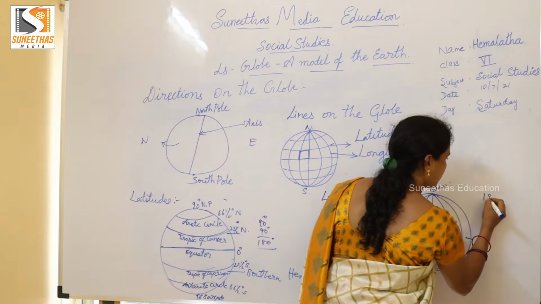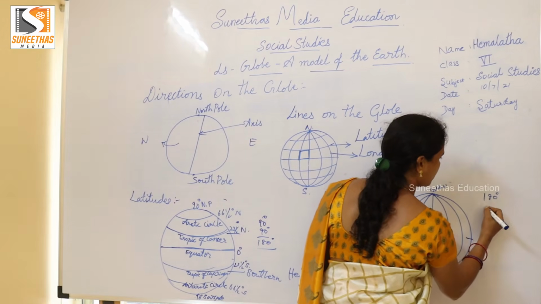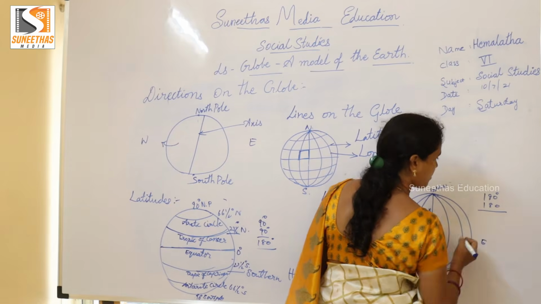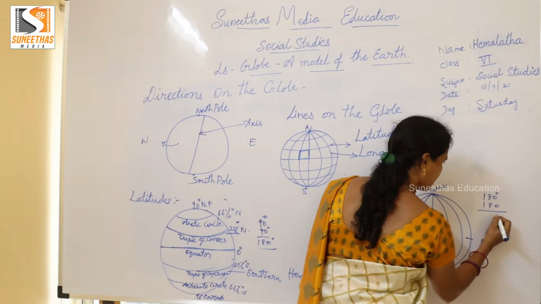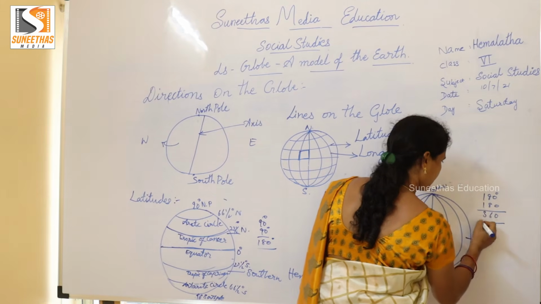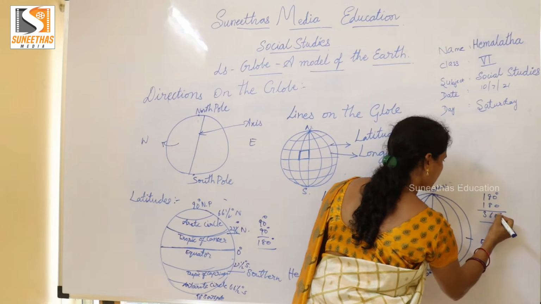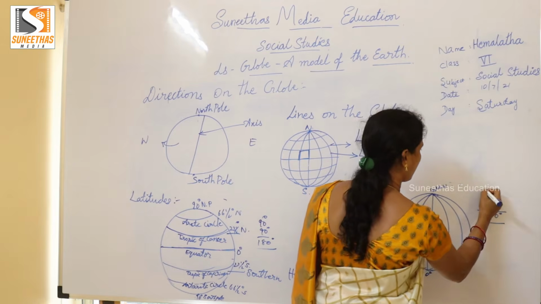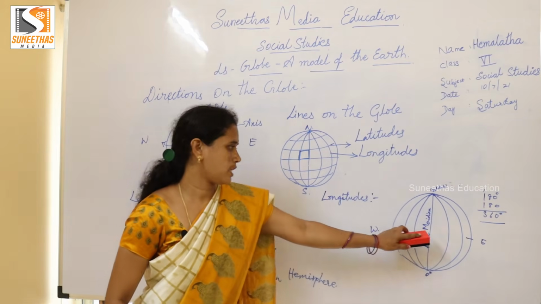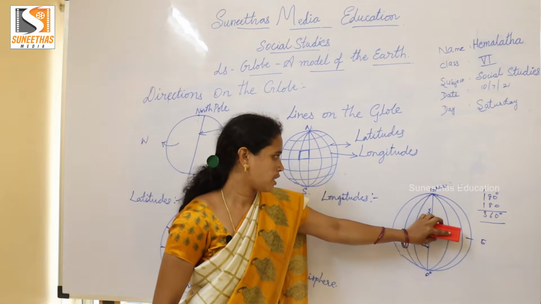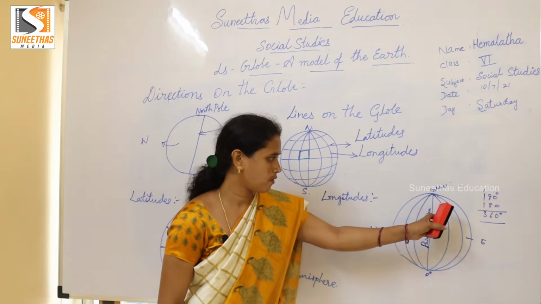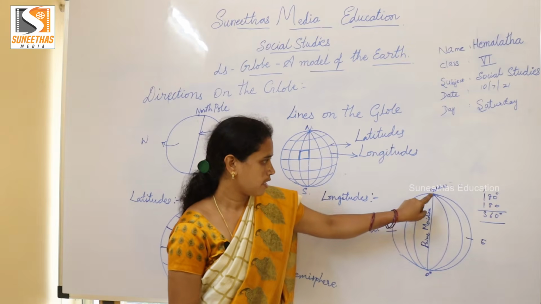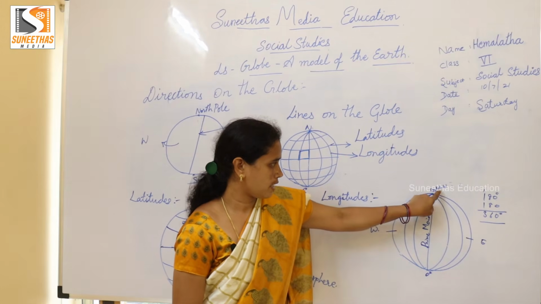Totally we have 180 degree in the eastern hemisphere and 180 degree in the western hemisphere. Total how many longitudes do we have? 360. In the eastern part 180, in the western part 180, total 360, but the 180 line is only one.